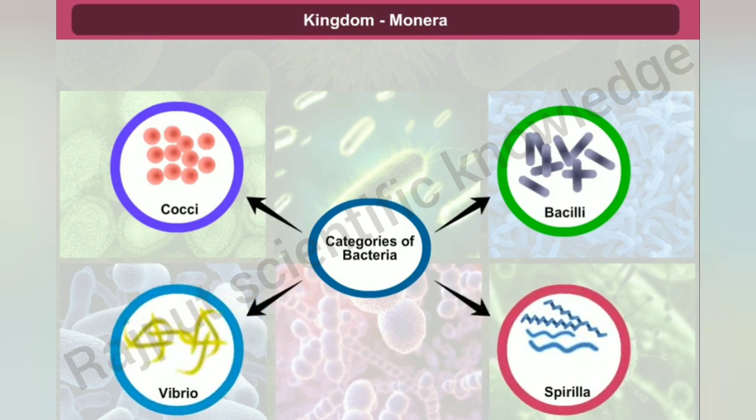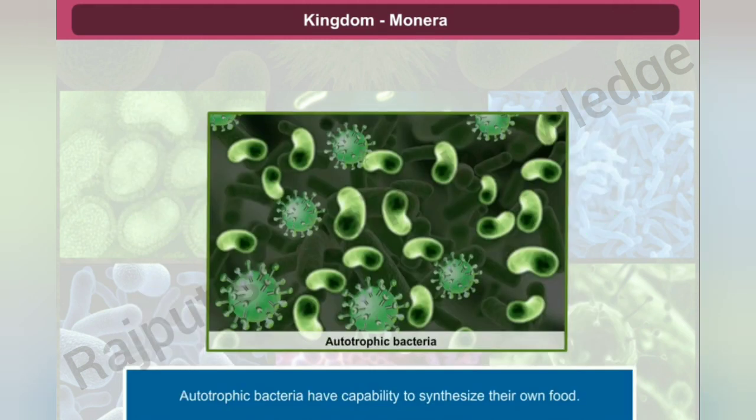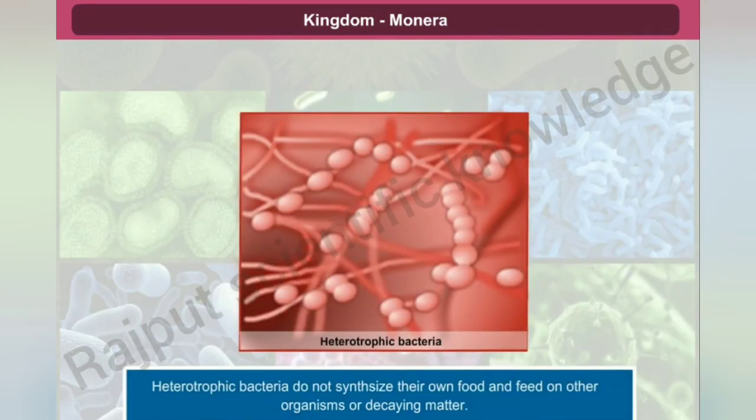spirilla, spiral-shaped. Some of the bacteria are autotrophic in nature, that is, they synthesize their own food from inorganic substrates, while others are heterotrophic in nature, that is, they do not synthesize their own food. They depend on other organisms or on dead organic matter for food.